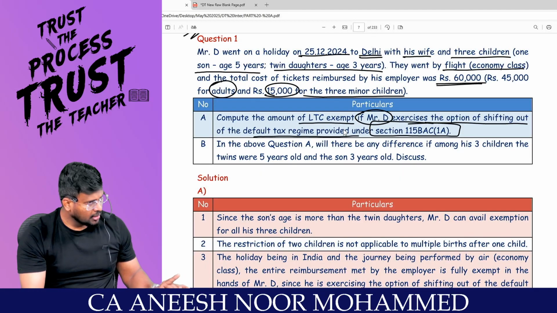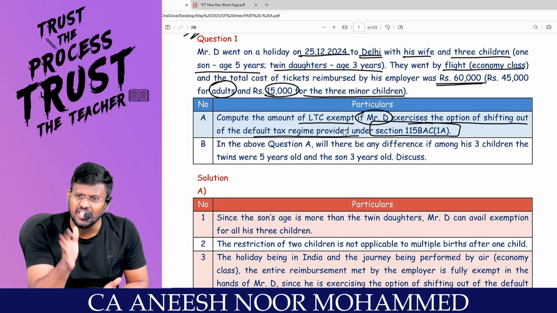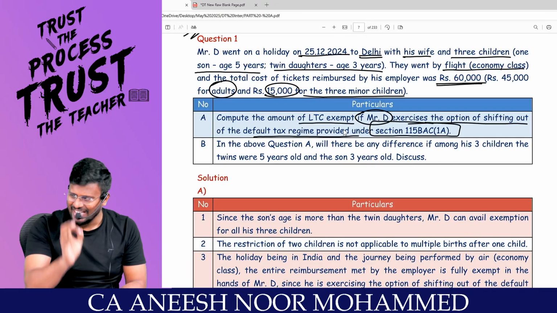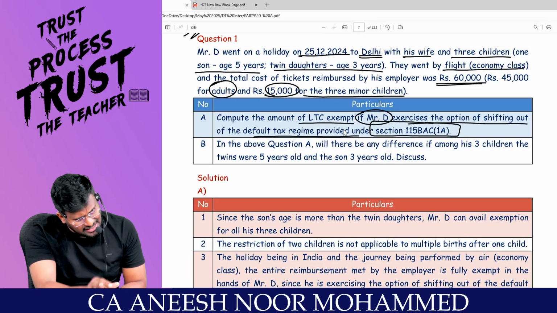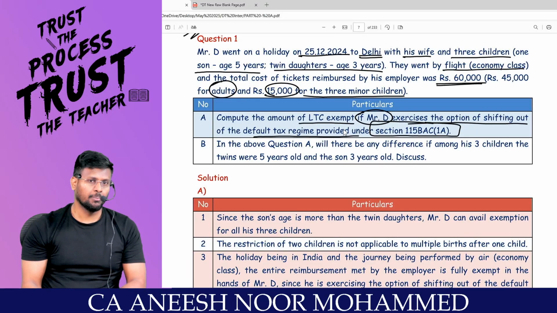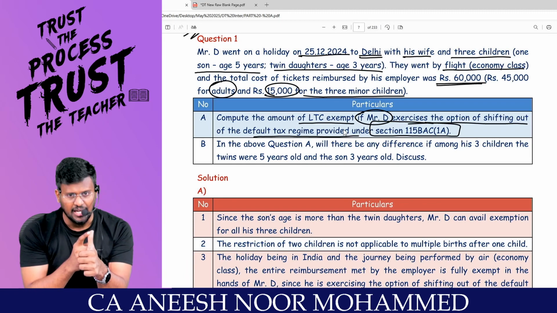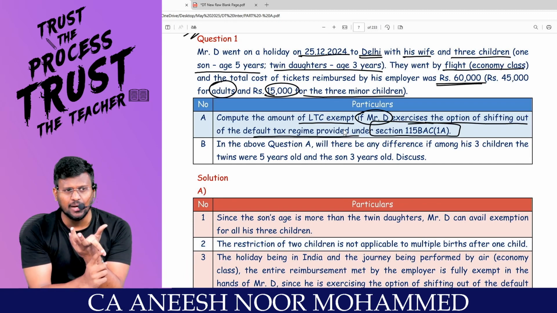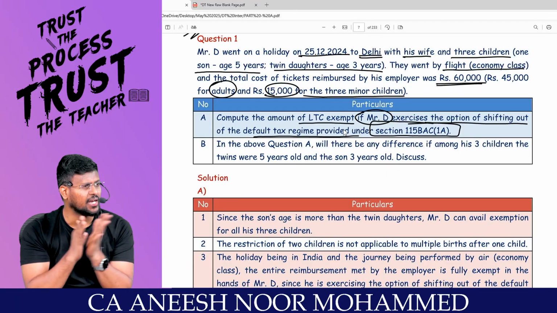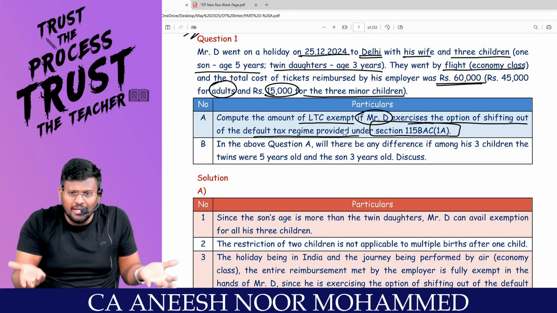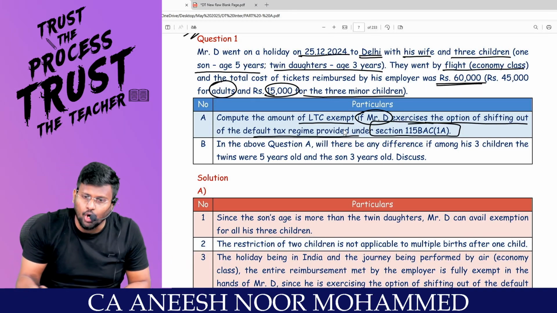Comfortable? Sir, how much did he get? 60,000. Under section 10 subsection 5, the entire 60,000 is exempted, because for self it is allowed, for wife it is allowed, and for 3 children also it is allowed. So nothing will be taxable in the hands of the employee.